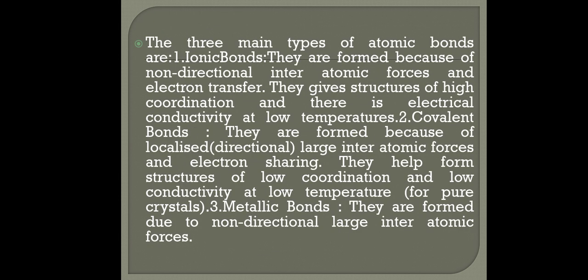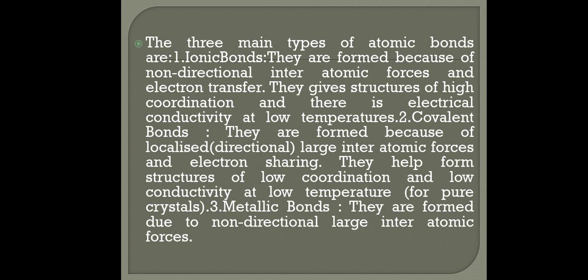The three main types of atomic bonds are: first, ionic bonds. They are formed because of non-directional interatomic forces and electron transfer. They give structures of high coordination and there is electric conductivity at low temperature. Second, covalent bonds.